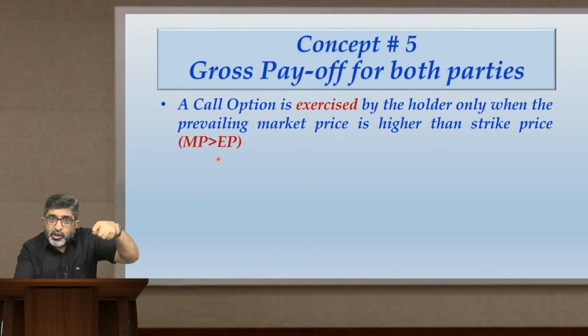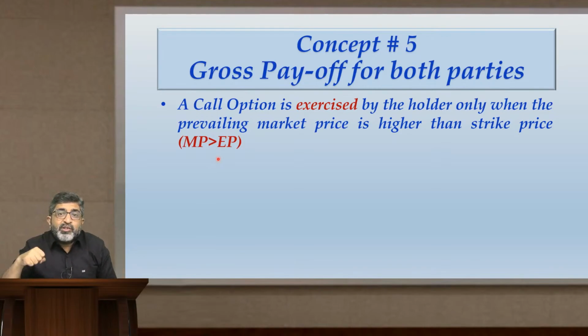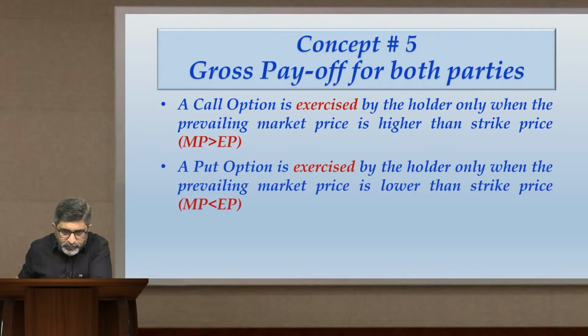The prevailing market price of the share is greater than the price at which I can buy. That is why the price at which I can buy will benefit me, and therefore I should exercise the option. And then conclude, a call option is exercisable when market price is greater than exercise price. Now read this line once again. A call option is exercised by the holder only when the prevailing market price is higher than the strike price or exercise price. So the condition for exercising a call option is MP should be greater than EP.